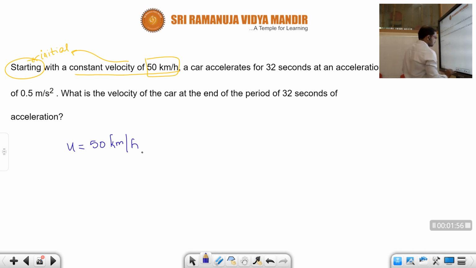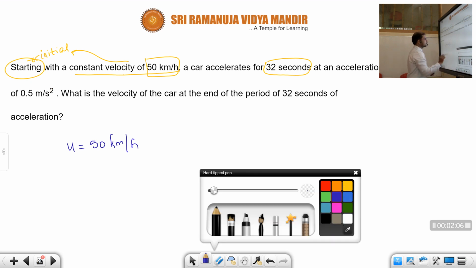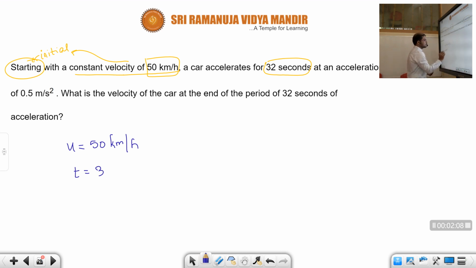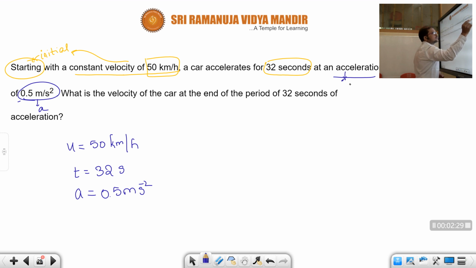Later what happened? A car accelerates for 32 seconds. Up to what time, children? 32 seconds. At an acceleration of 0.5 meter per second square. So what is the acceleration value, children? 0.5 meter per second square. This is the acceleration.